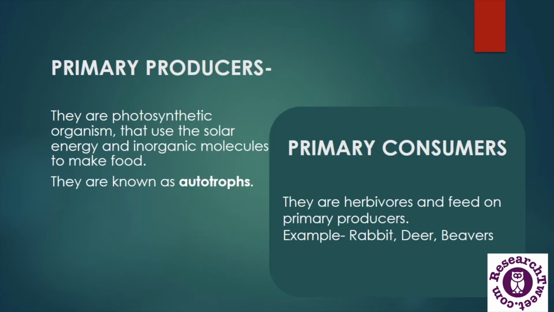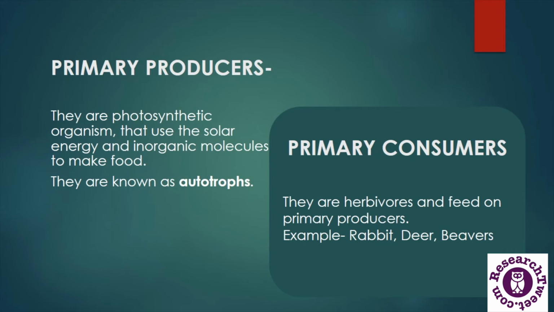Now let's understand all the trophic levels in detail. At the bottom of the pyramid, in the first trophic level, we can see the primary producers or the autotrophic organisms. These are photosynthetic organisms like trees. They have the ability to convert inorganic molecules into organic molecules to make their nutrition or their food. Because they can perform photosynthesis, they are known as autotrophs.